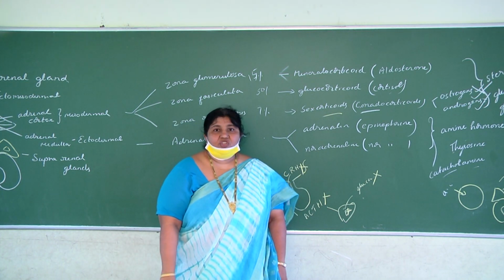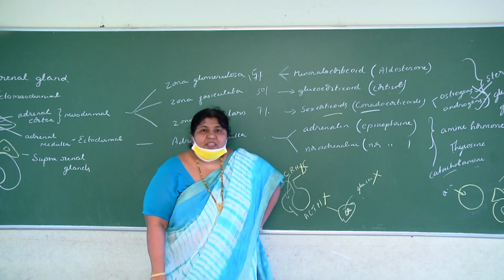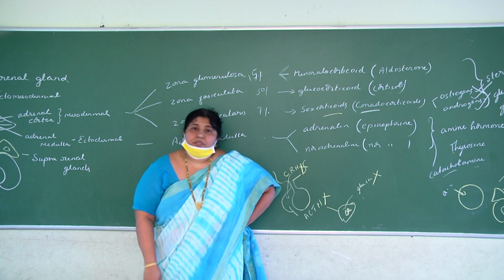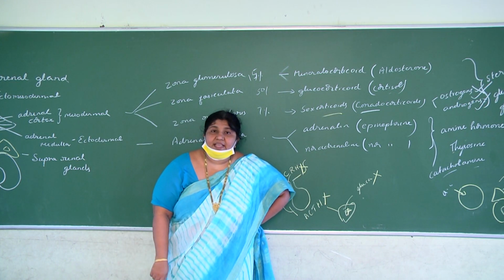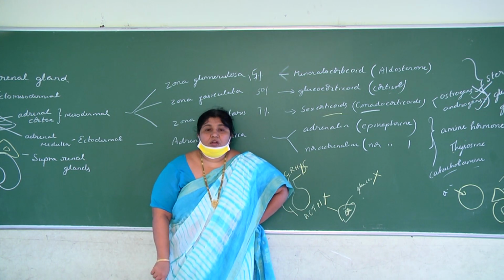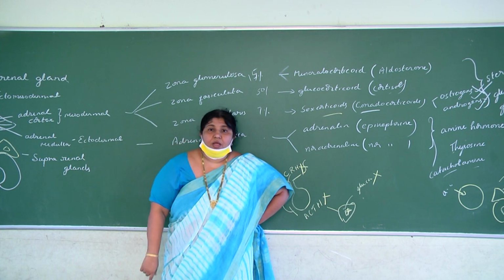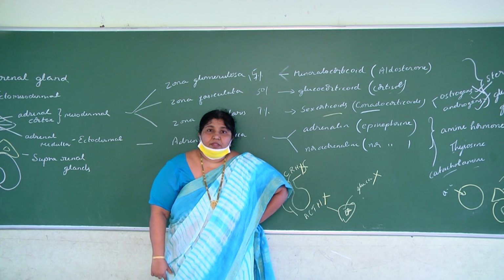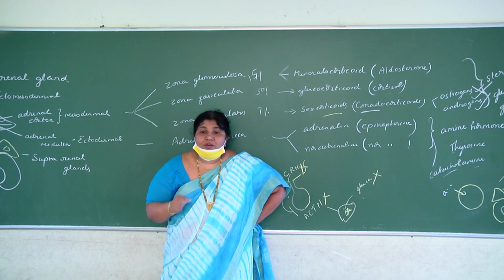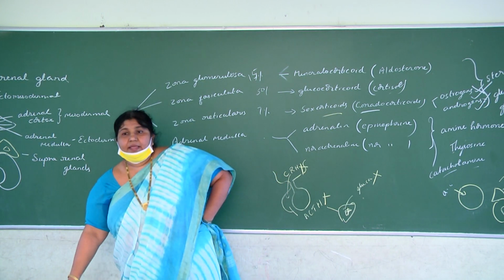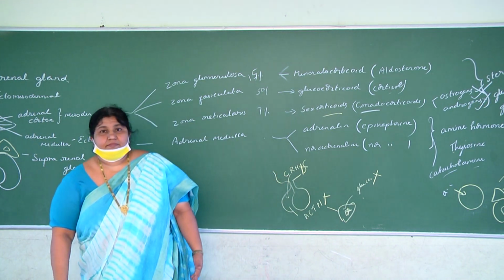Whenever we get an insulin shock, insulin means what? It reduces the blood glucose. Sometimes the blood glucose is reduced to such an extent below normal levels that the brain does not get glucose and the person goes unconscious. When a person goes unconscious, immediately we put a chocolate or a spoonful of sugar in his mouth as first aid.